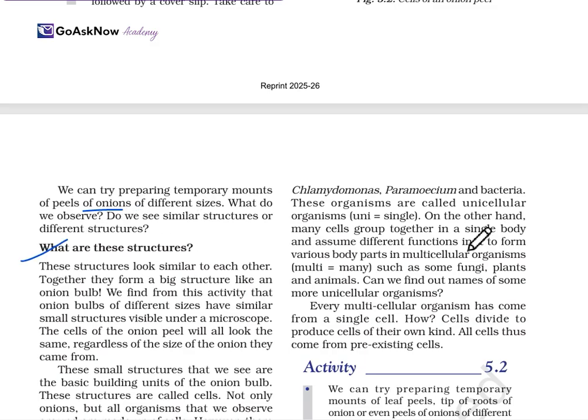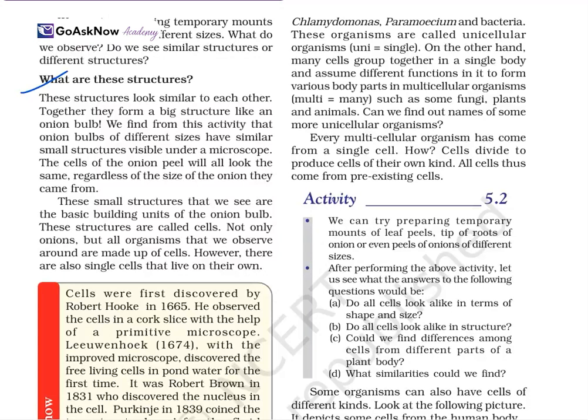Now, what are these structures? After the observation, we have concluded that we are getting these structures, but what are they? These structures look similar to each other. Together, they form a big structure. They almost look similar, and when they combine, they form a big structure like an onion bulb. So we find from this activity that onion bulbs of different sizes have a small structure visible under the microscope.